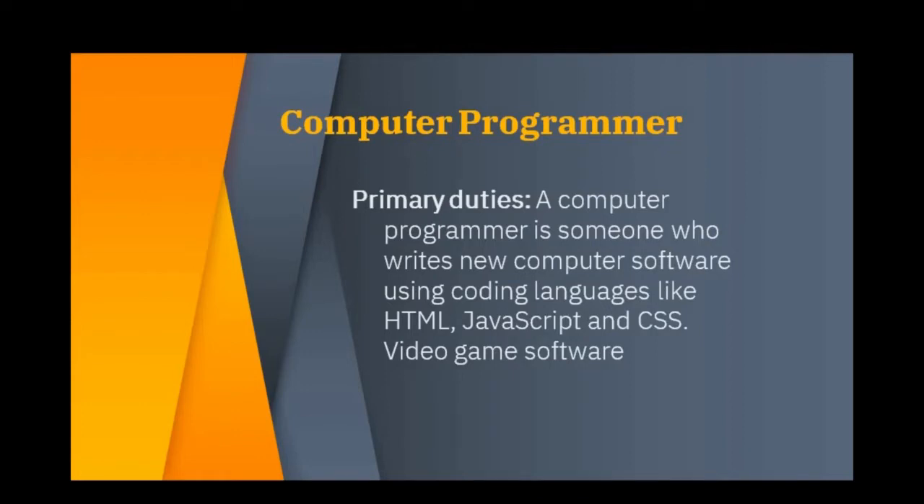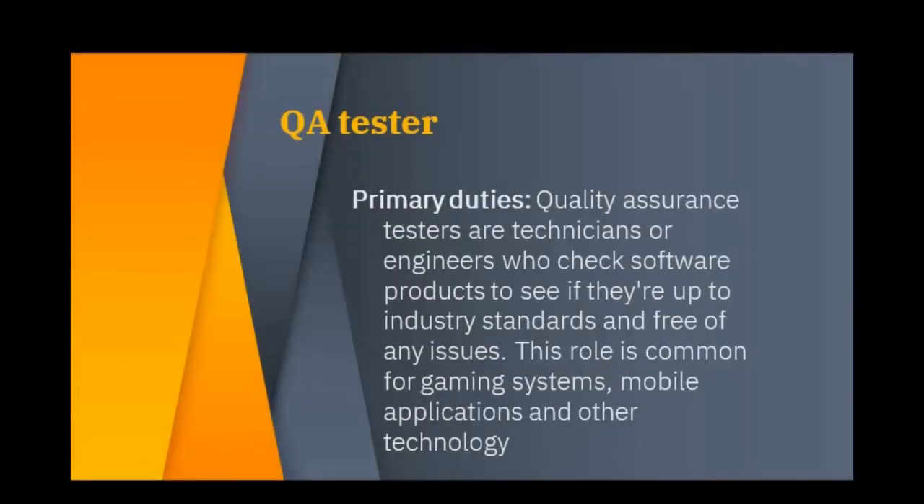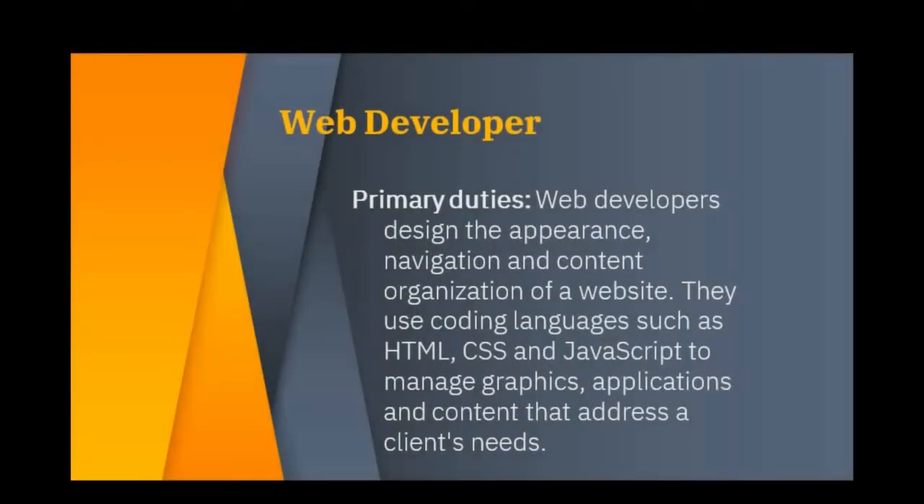What is a computer programmer, and what is the responsibility of a computer programmer? If you work as a computer programmer, you are responsible for coding programs in JavaScript, HTML, CSS, or video game software. QA tester: if you work as a QA tester, your responsibility is to check the small tasks given to you and perform them according to the requirements.